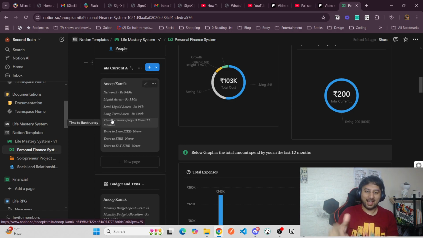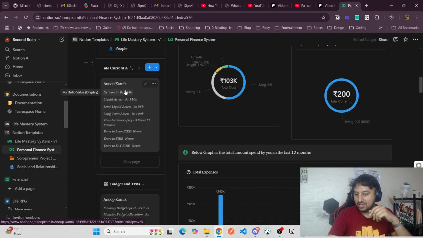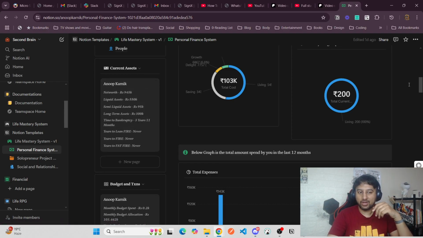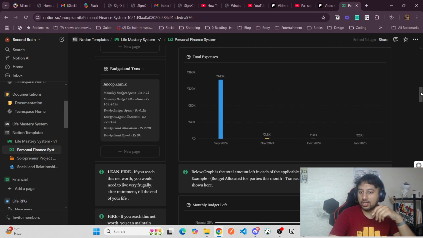Currently it's going negative. So if I go on like this, after 3 years 11 months, all my liquid and semi-liquid assets will be gone, as long-term assets are untouchable. Bankruptcy is decided when this 550 plus 95k goes away, because currently I'm going at a loss.